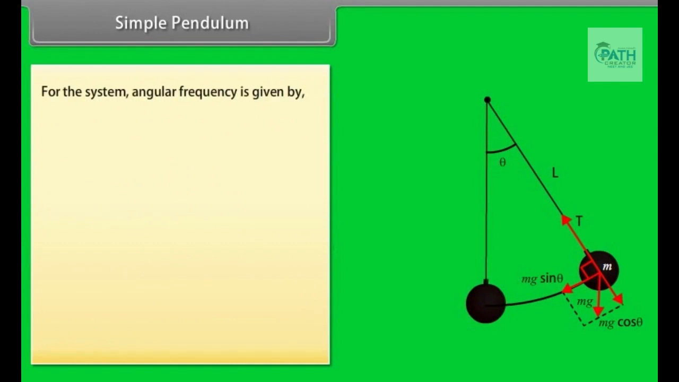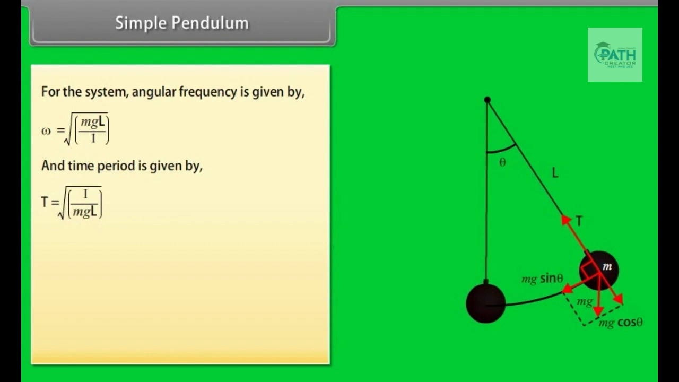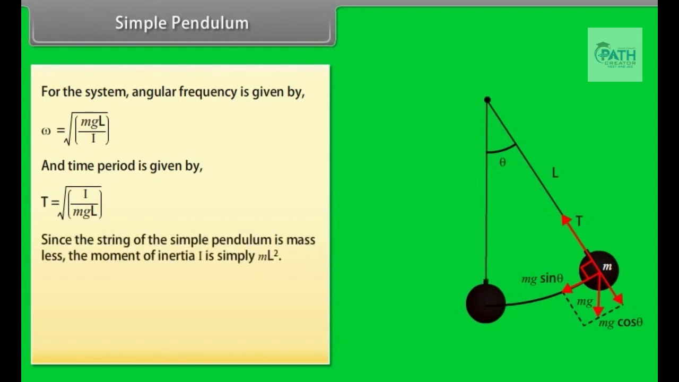For the system, angular frequency is given by ω = √(mgL/I), and time period is given by T = 2π√(I/mgL). Since the string of the simple pendulum is massless, the moment of inertia I is simply mL². Now, time period of a simple pendulum is T = 2π√(L/g).